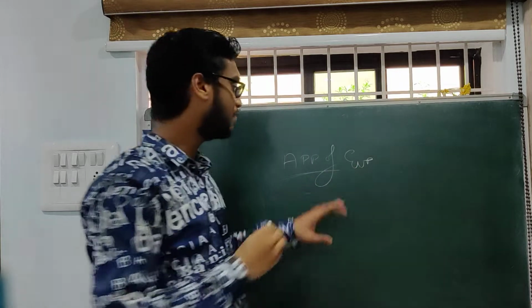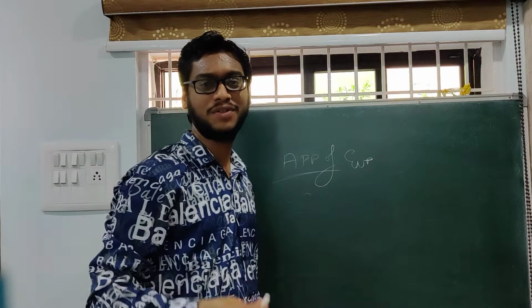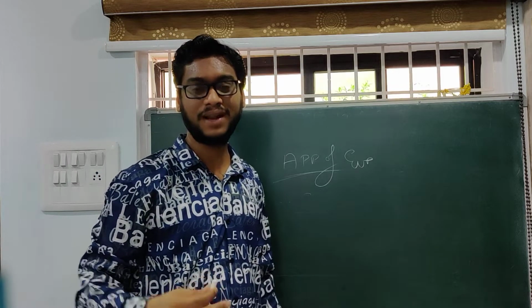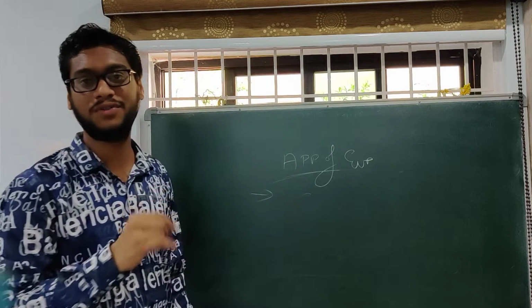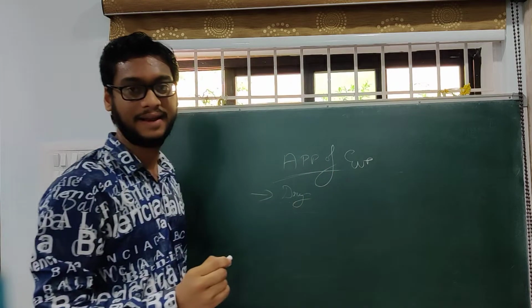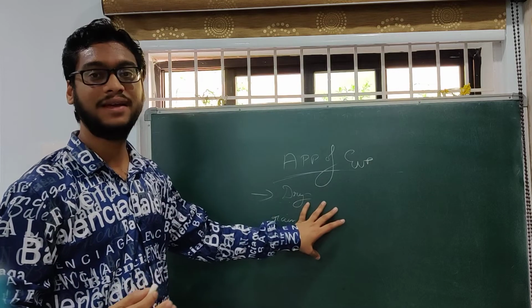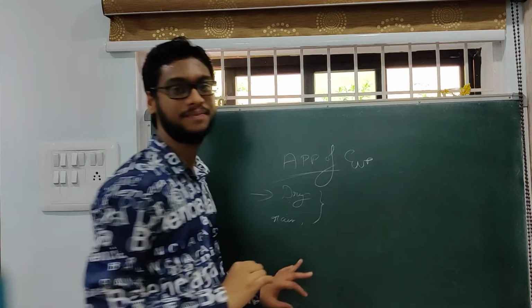Okay, and the applications of evaporation we will also cover here. Applications of evaporation is where everything on the earth starts evaporating, right? From our clothes to large bodies, the rivers and lakes, right? For example, see, if you don't have evaporation on the earth, what happens? You can't dry your clothes, right? Next, you don't have rainfall, right? Nothing can be dried up. Everything will be wet, right? So these are the main examples of evaporation.